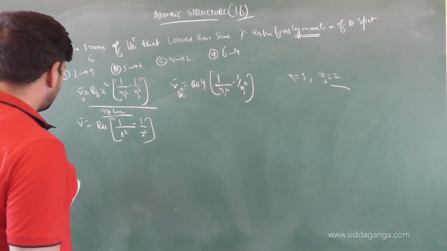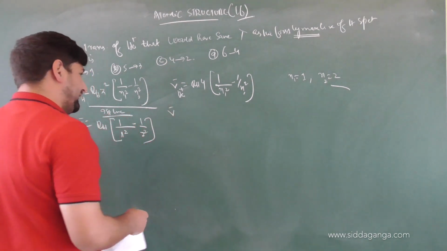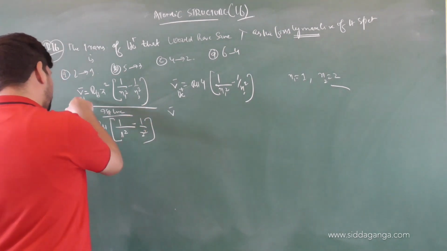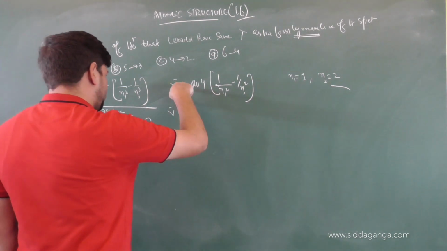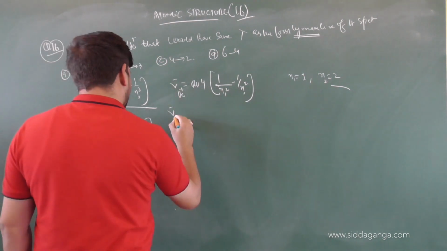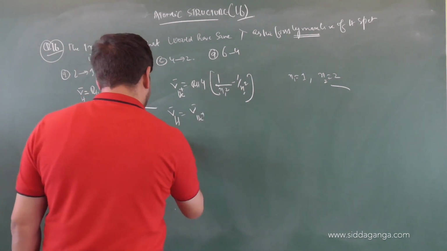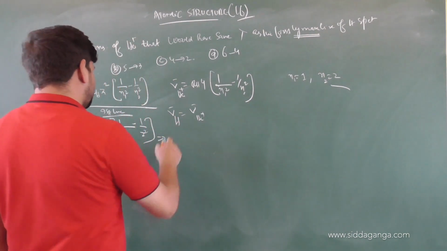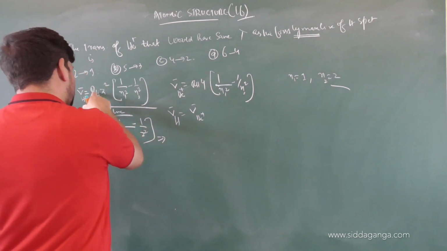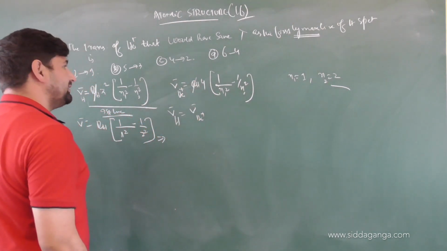We want the wavelengths to be the same. Wave number, 1 by lambda, is inversely proportional to wavelength. So 1 by lambda of hydrogen should be equal to 1 by lambda of helium, so the wave number of hydrogen should be equal to the wave number of helium. The wave number of hydrogen is given by R_H Z square, with Z equal to 1, and R_H will cancel out.